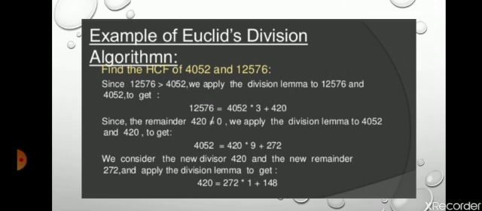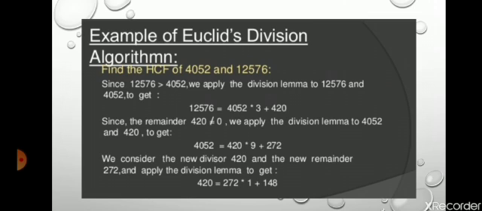When we divide, we get the quotient 3 and remainder 420. So arranging according to the division lemma, we get 12576 = 4052 × 3 + 420.